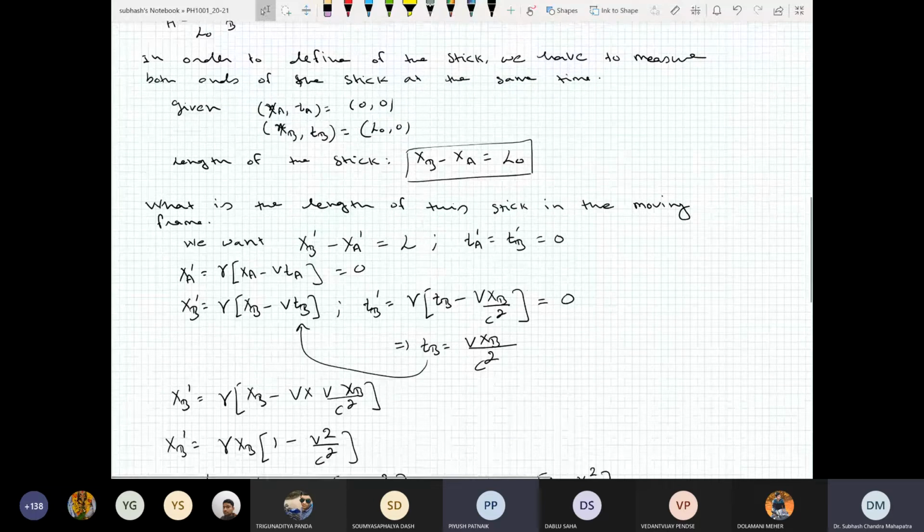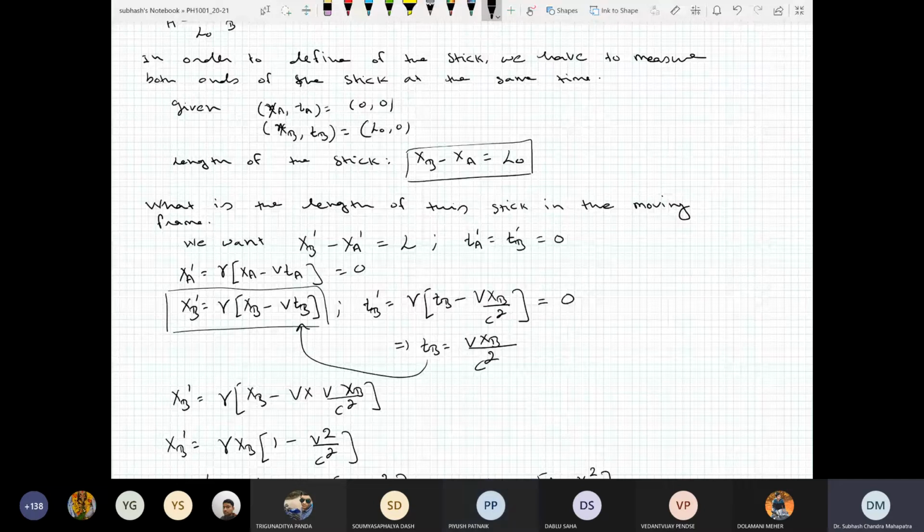The important point is in this equation, xb prime is equal to gamma times (xb minus v tb). Why aren't we putting tb equal to 0 here? Because we have to satisfy a constraint: tb prime has to be 0.